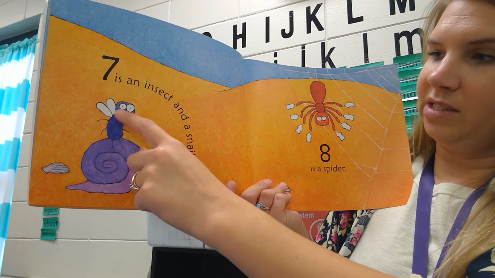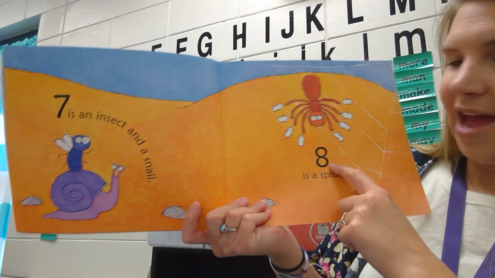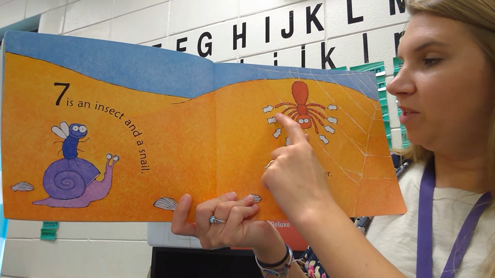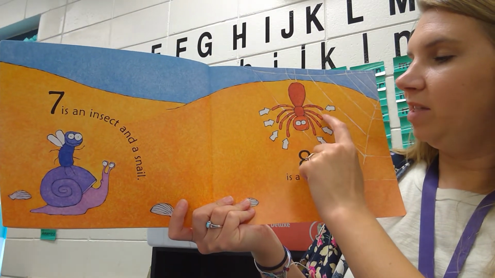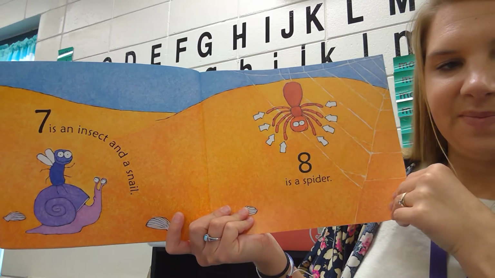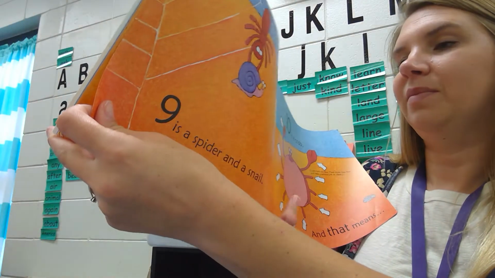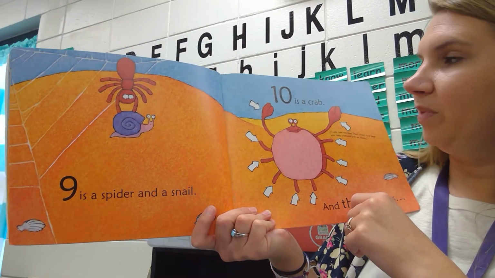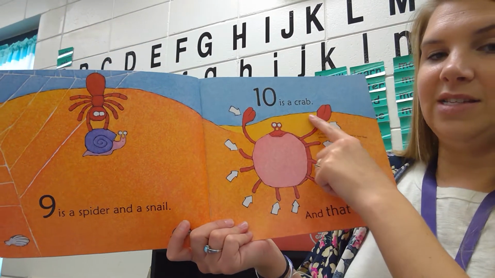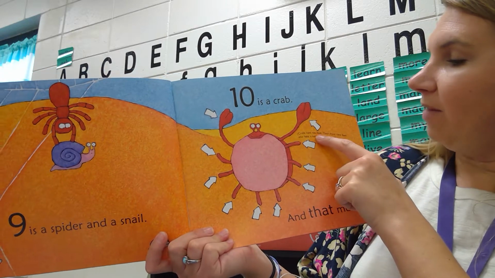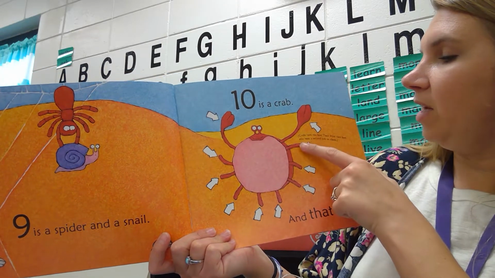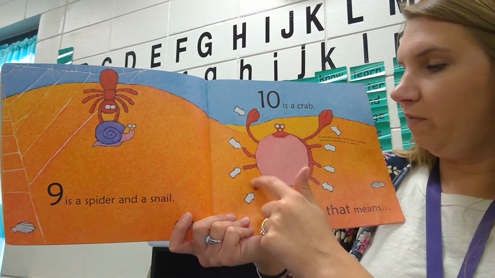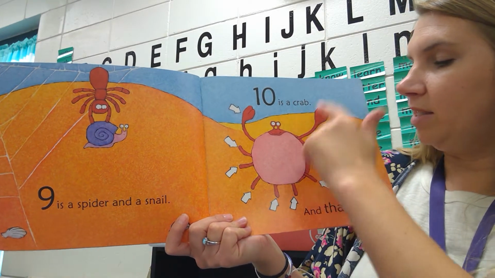So 6, 7. 8 is a spider. 1, 2, 3, 4, 5, 6, 7, 8. 9 is a spider and a snail. 10 is a crab. Crabs have 10 feet. Their front 2 feet also have a second job as claws. So 1, 2, 3, 4, 5, 6, 7, 8, 9, 10.